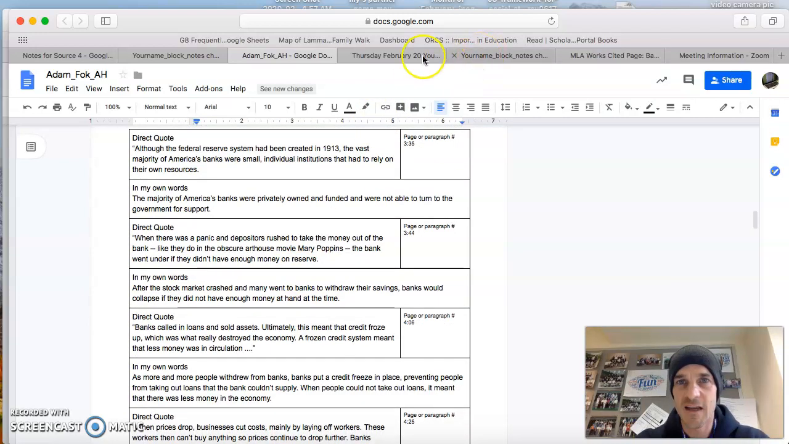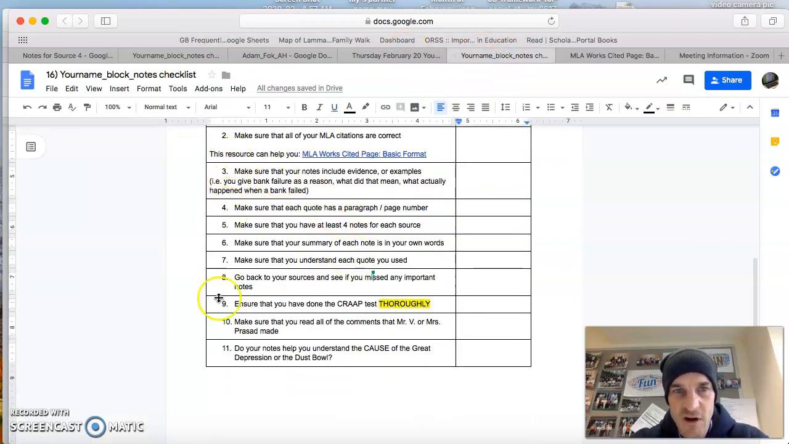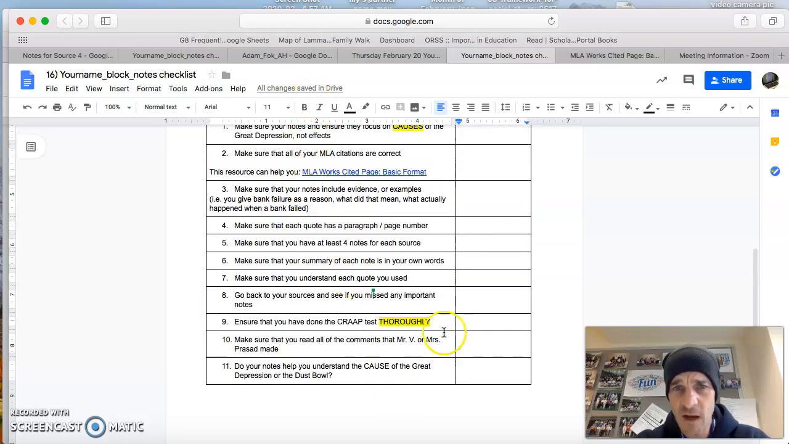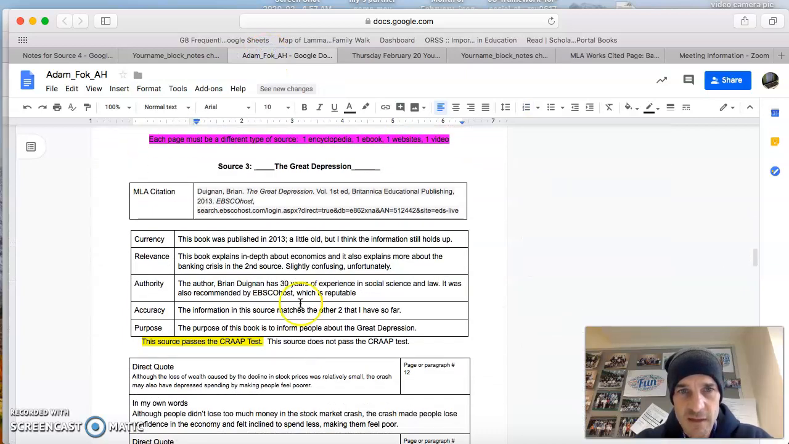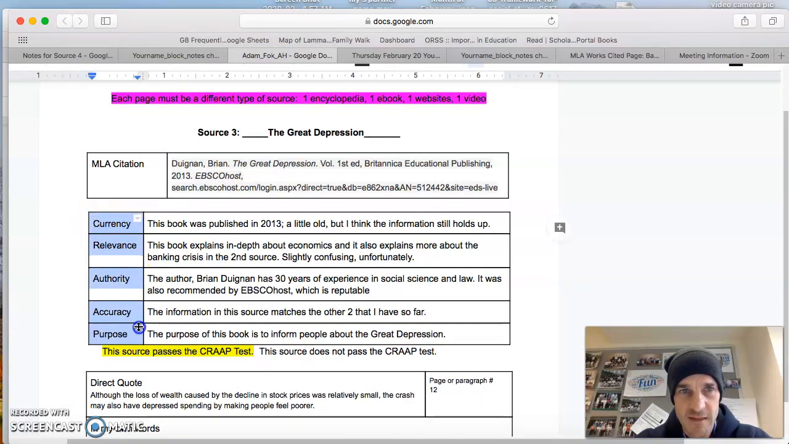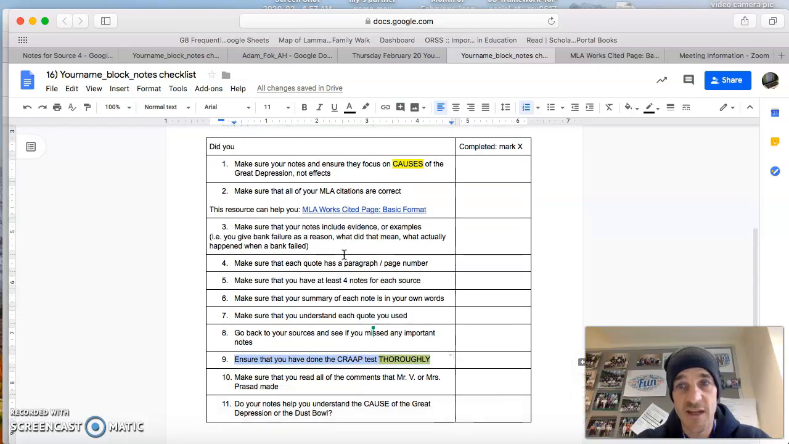Now I'm going to continue going all the way through, and you'll notice there are 11 things. You have to do this thoroughly. Take your time to go through it all. Now I want to highlight this one: ensure that you've done the CRAP test thoroughly. Let's go back to Adam's notes and look at his information on the CRAP test. These are really good notes evaluating all of these different things. So that's what I want you to do. When you're done, there's 11 things, and it should take you close to an hour.